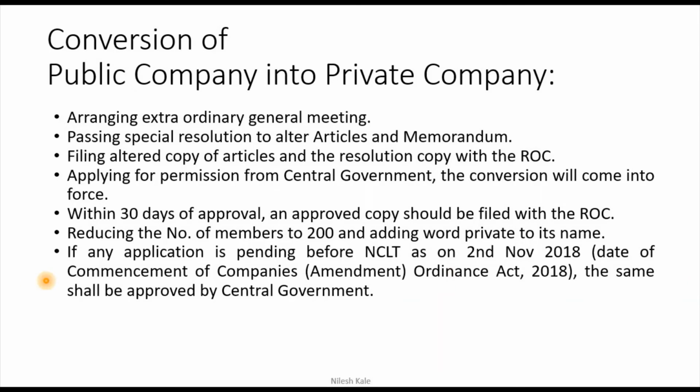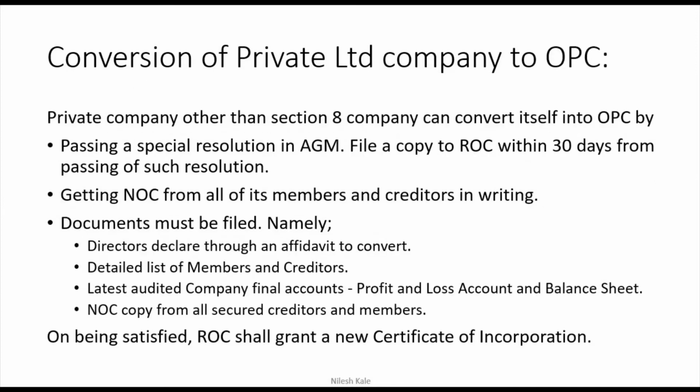So we need not worry about the approval. This is very rarely asked, and this is the provision, that is why it is added in this clause, right? So the conversion of public into private is this much, exactly the reverse of private into public.